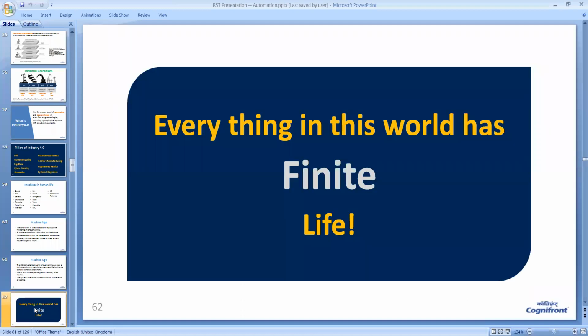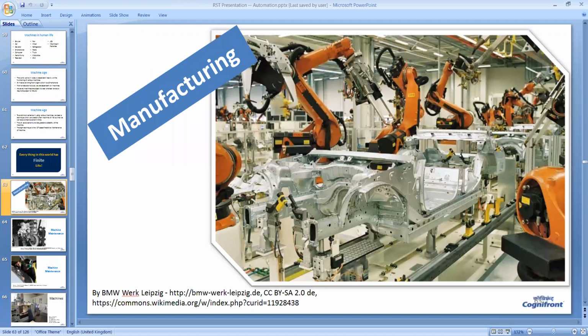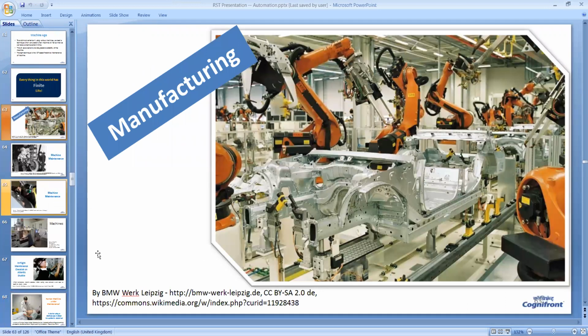So friends, everything in this world is finite, even our life. A human being also has a finite life, maybe 100 years. And during that 100 years also, he has to do a lot of maintenance of his own. The same thing happens with machines. So in manufacturing, there are hundreds of machines in the industry and they need maintenance.